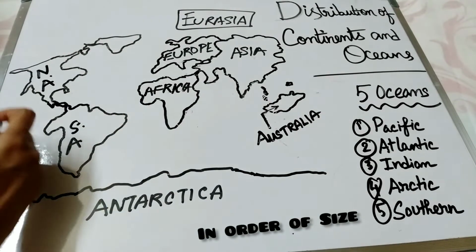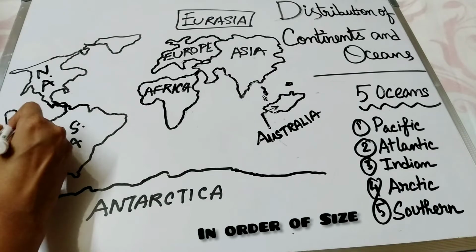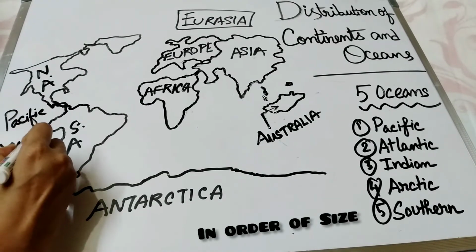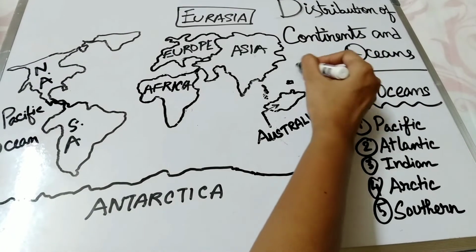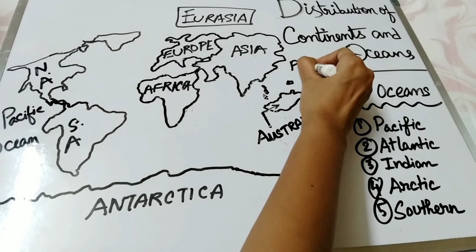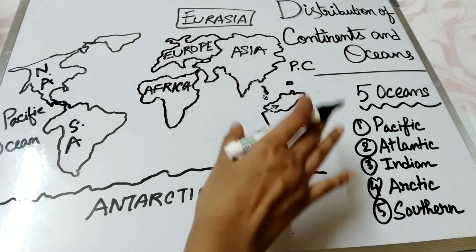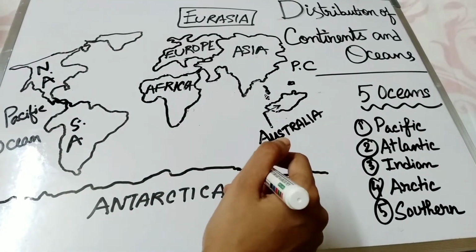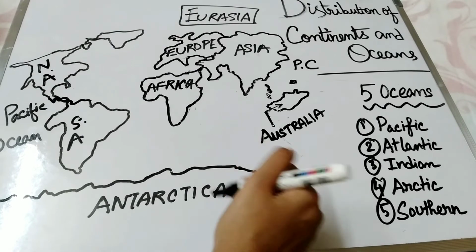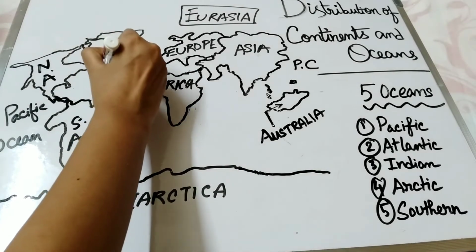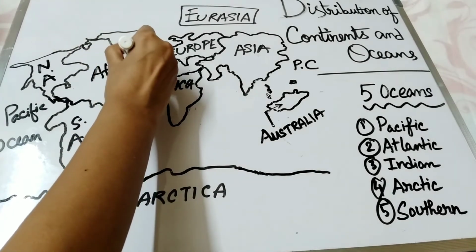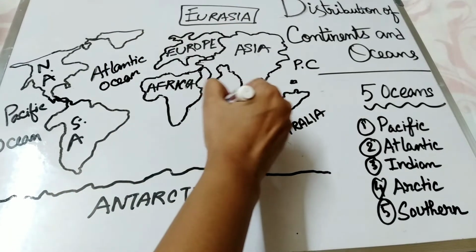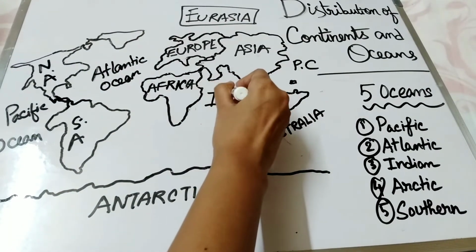Firstly, Pacific Ocean. Here is the Pacific Ocean. Here is also Pacific Ocean because our Earth is spherical in shape. I am going to show you in the globe also. And next one is Atlantic. Now Atlantic Ocean, this is our Atlantic Ocean. This is Indian Ocean.